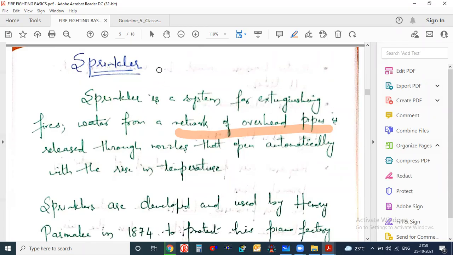Now sprinklers always run in a network of overhead pipe only. If you fail to connect this network, you can never reach 100% utilization of sprinklers, because the definition says that water should pass from the network and the overhead pipes, and it should be released through the nozzles that open automatically with the rise in temperature.